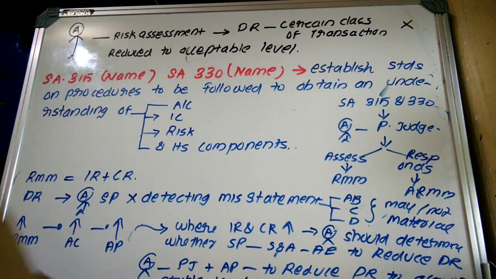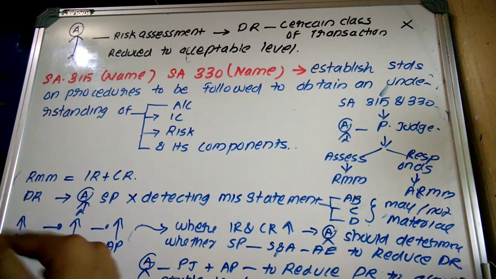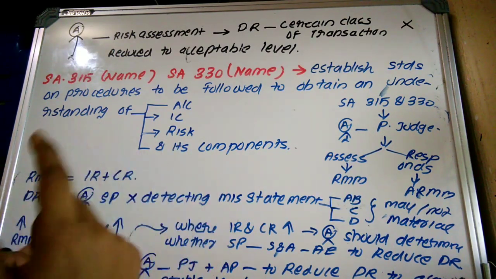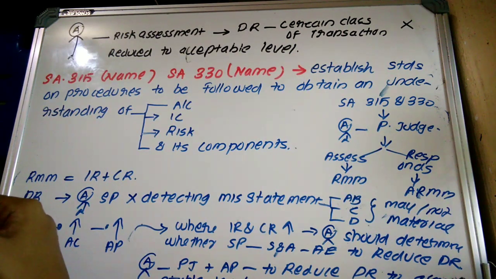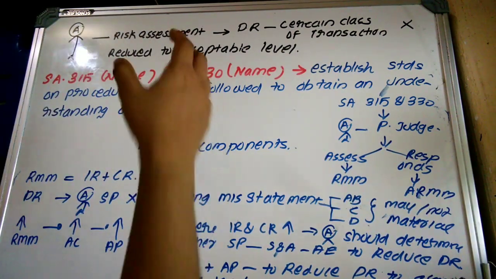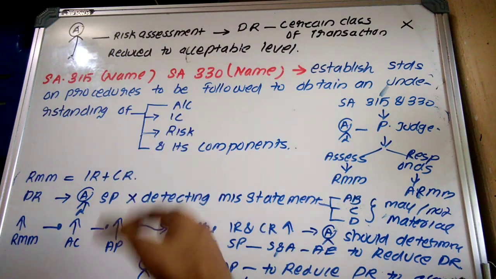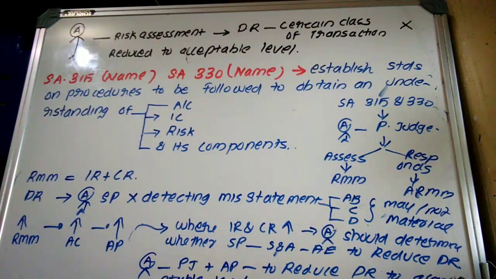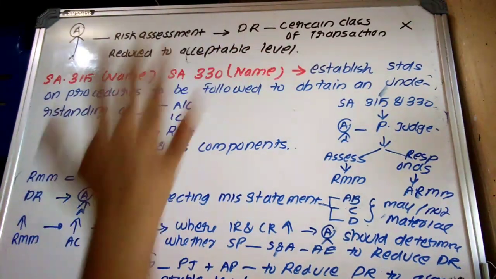First of all, you should answer what is to be done by an auditor, or what are the points that are to be considered by an auditor to reduce the detection risk. And then if he is not in a position to reduce it, what should be done by the auditor? So which is the standard that is mainly with respect to identification of risk and auditor's response to that risk? I have already provided the details, SA 315 and SA 330.